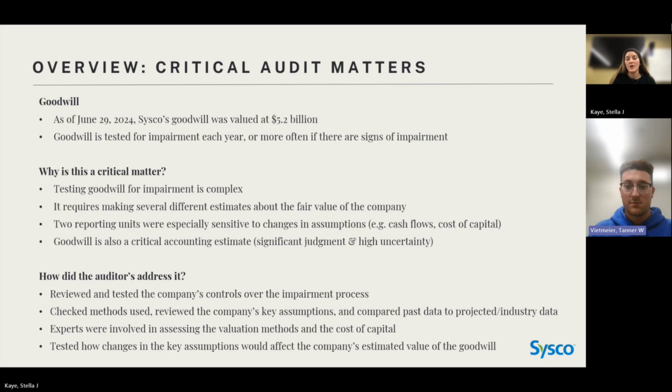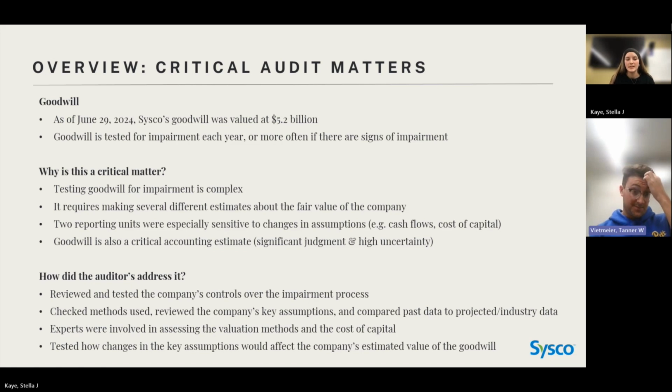So why is this a critical audit matter? There are several reasons for that. And firstly, it is because testing for goodwill is very complex, and deciding what the impairment is also complex. It requires making several different estimates about the fair value of the assets of the company based on several different factors, which I will talk about later.